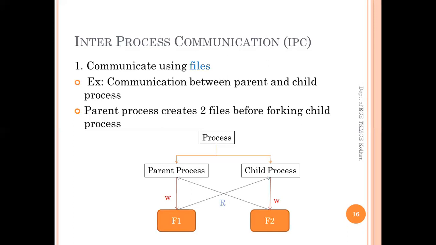So the problem with this type of mechanism is that this process of IPC, or inter-process communication, involves slower device parts like a file, which is stored in hard disk. Any piece of communication between parent and child involves a write to hard disk and a read from hard disk, which consumes several milliseconds, if not seconds.